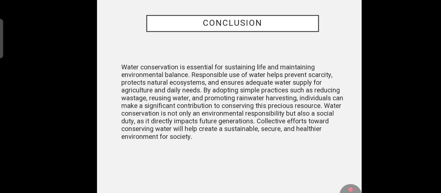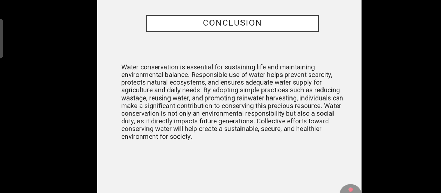And finally, conclusion: water conservation is essential for sustaining life and maintaining environmental balance. Responsible use of water helps prevent scarcity, protects natural ecosystems, and ensures adequate water quality for agriculture and daily needs. By adopting simple practices such as reducing wastage, reusing water, and promoting rainwater harvesting, individuals can make a significant contribution to conserving this precious resource.